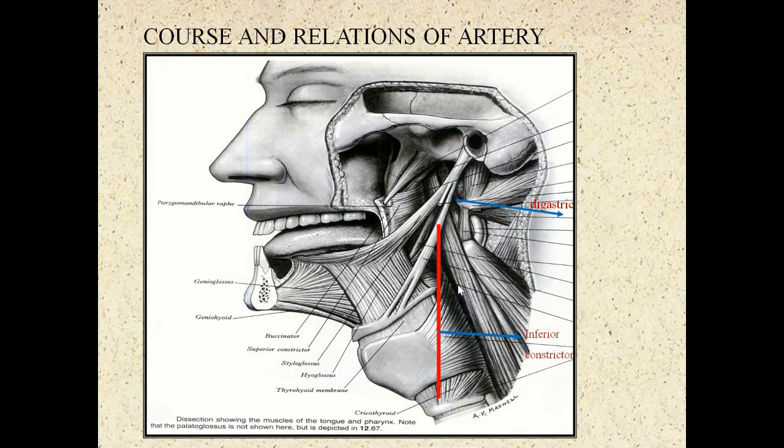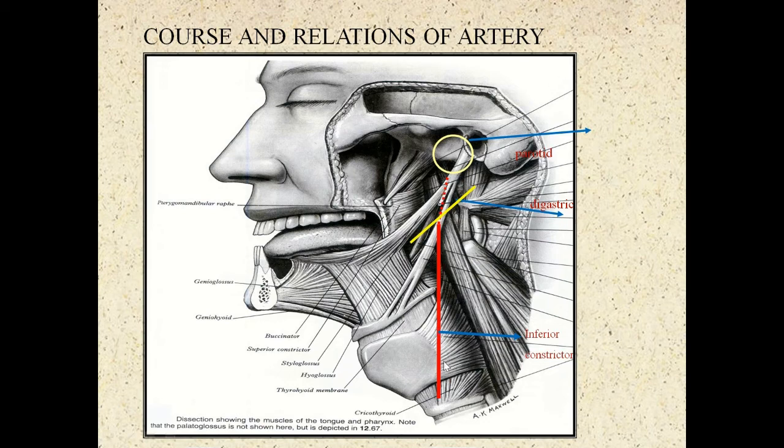So this is the external carotid artery. So this is the common carotid artery, divides at the upper border of thyroid cartilage. So this is the external carotid artery. We have not shown the internal carotid artery in this picture. So it passes deep to the posterior belly of digastric and stylohyoid muscle. So it is given in dotted lines. And this is the parotid gland, enters the parotid gland. So crossed by the hypoglossal nerve and posterior belly of digastric.